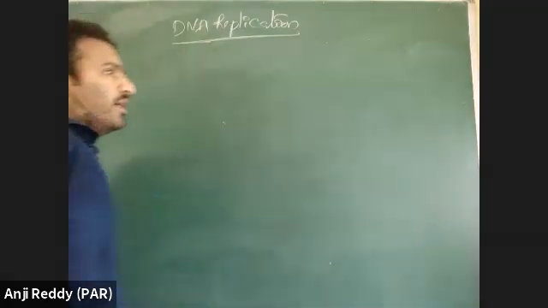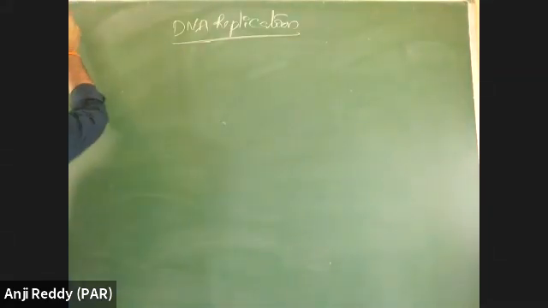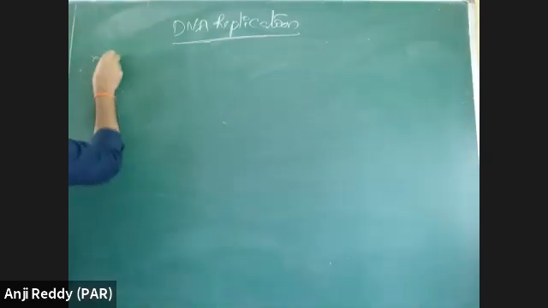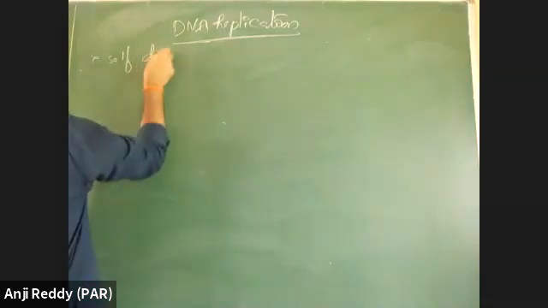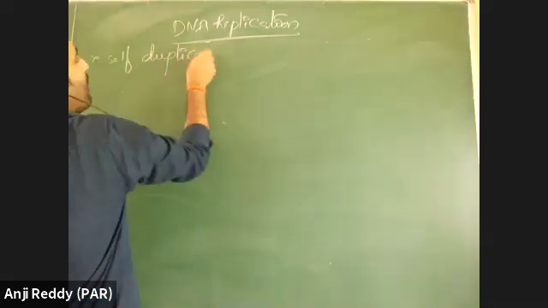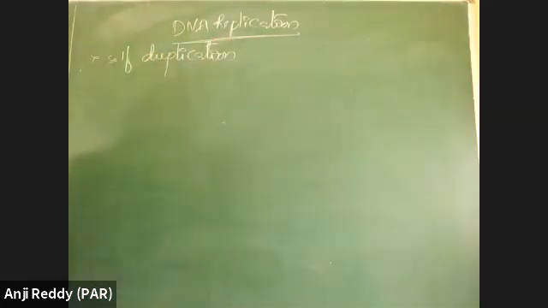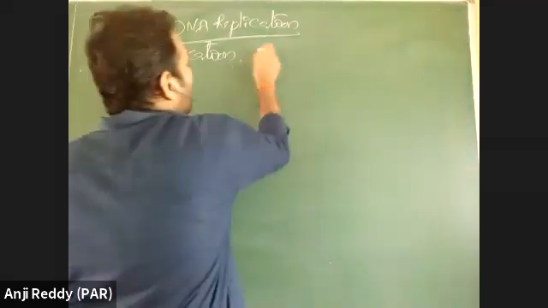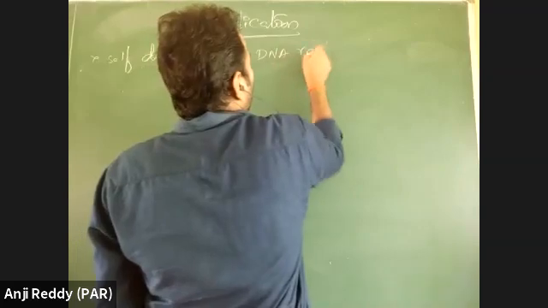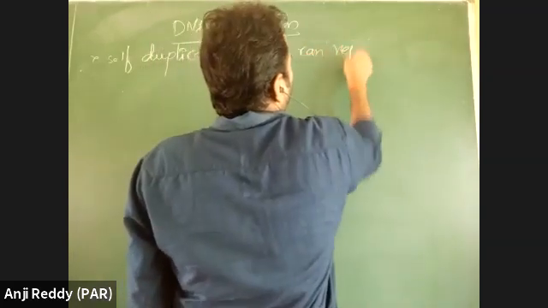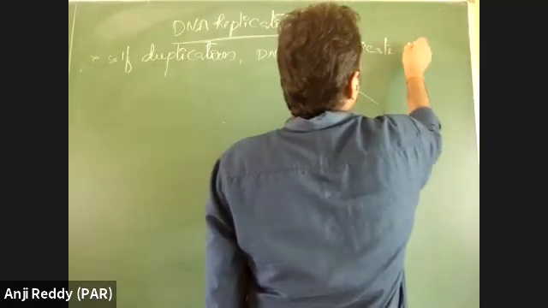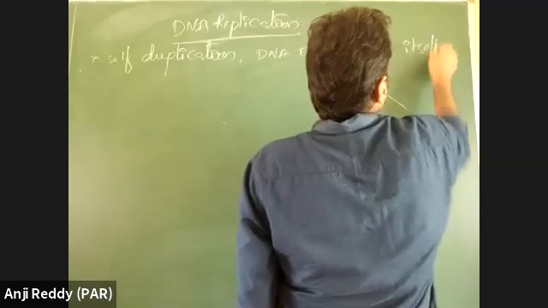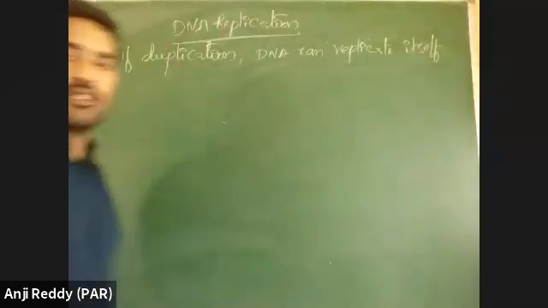See here, DNA replication is what? In the previous class I told you, DNA replication is self-duplication. DNA can replicate itself.